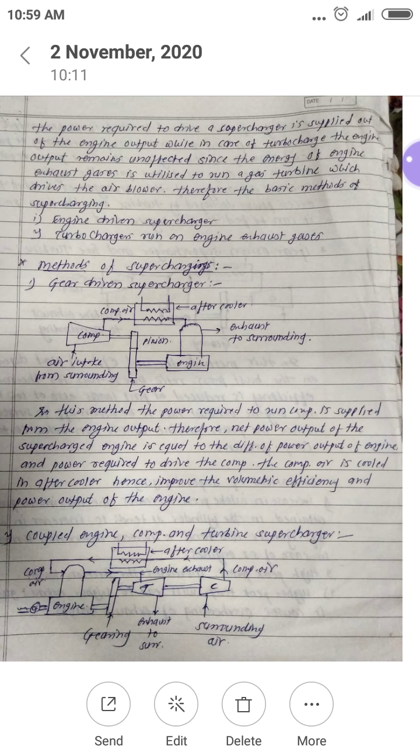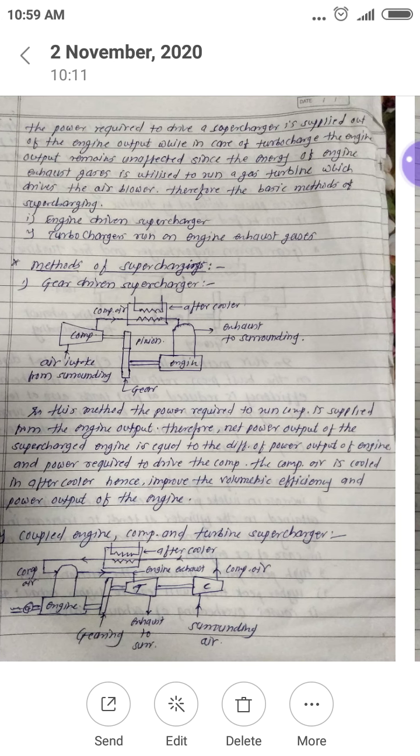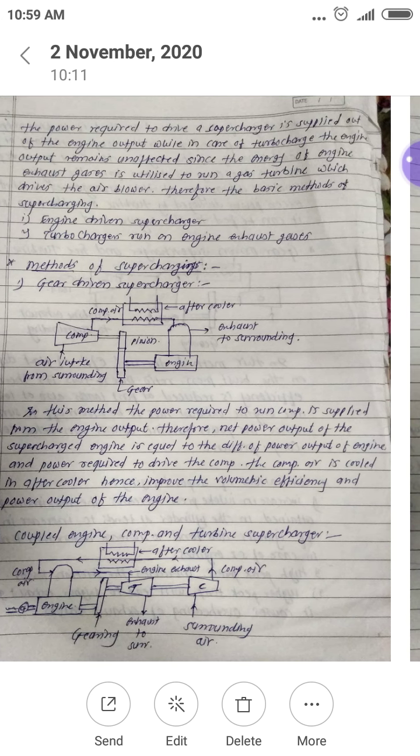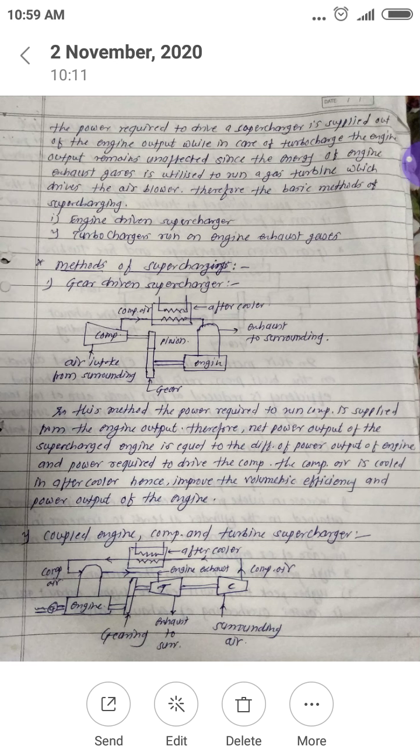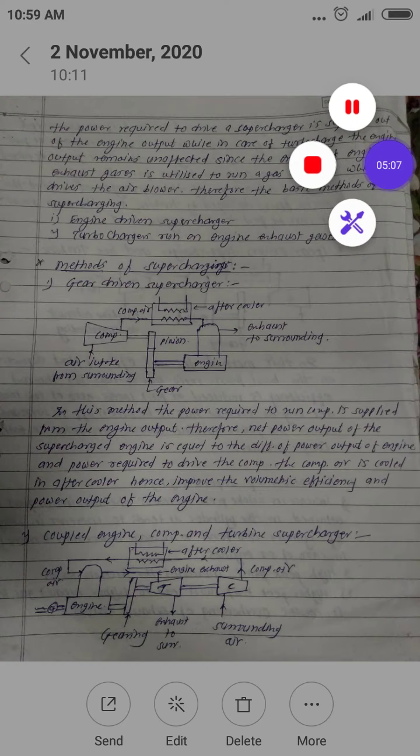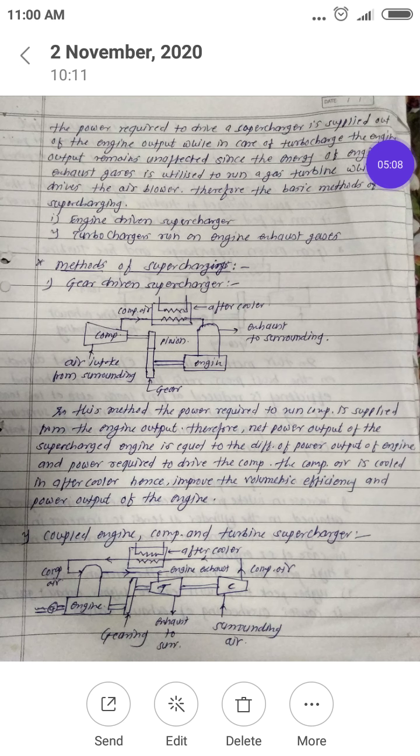So this simple method is nothing but the gear driven supercharger, because in this case the supercharger, that is the compressor, is run with the help of a gear arrangement. The advantage of such a method is that the method is simple. There are no complications in the system. Maintenance is low.